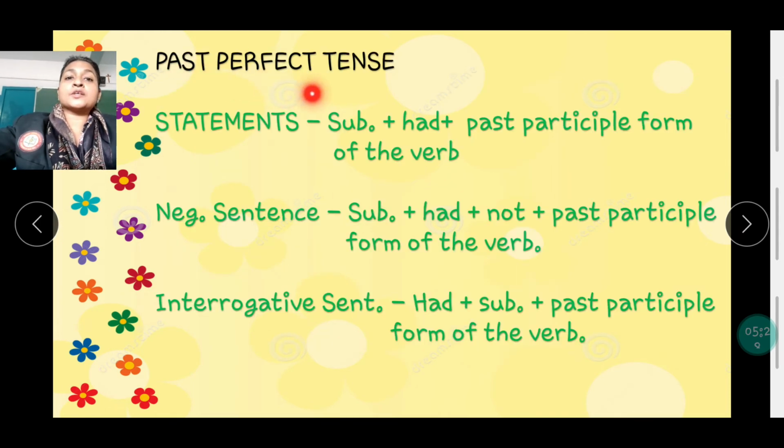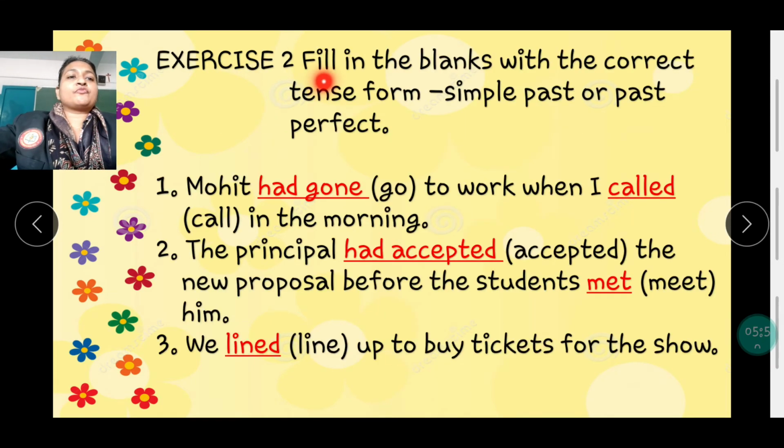Now let's do past perfect tense. The statement can be written as subject plus had plus past participle form of the verb. Negative sentence: subject plus had plus not plus past participle form of the verb. Interrogative, that is question sentence, can be written as had plus subject plus past participle form of the verb. Filling the blanks with the correct tense form, simple past or past perfect.